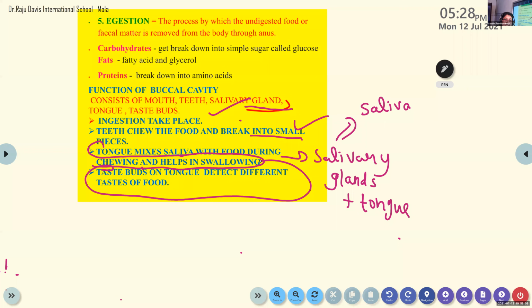They give us the ability to find out whether it's sour, spicy, sweet, hot, cold, whether mother cooked proper good food or bad food, all this you can make out. Clear?